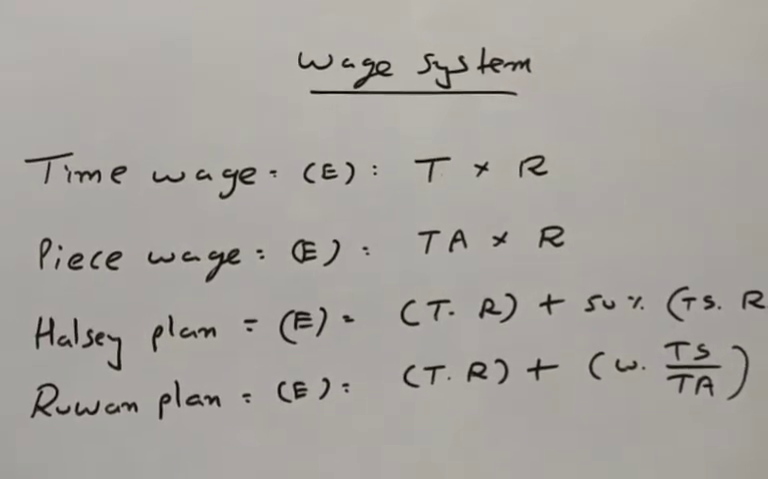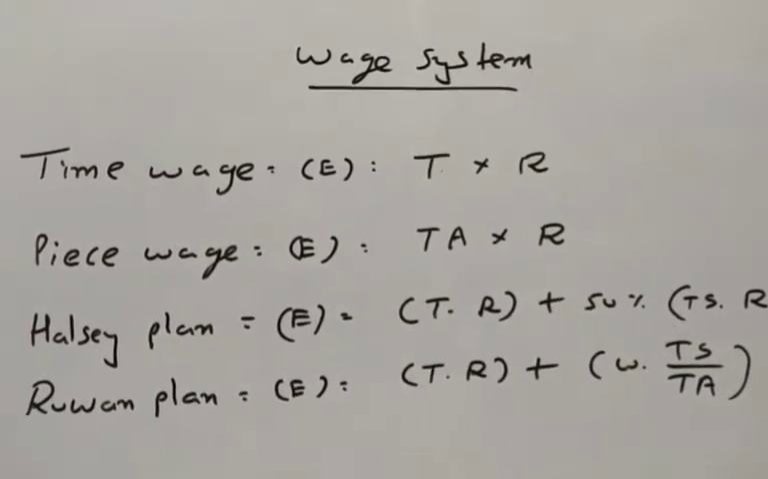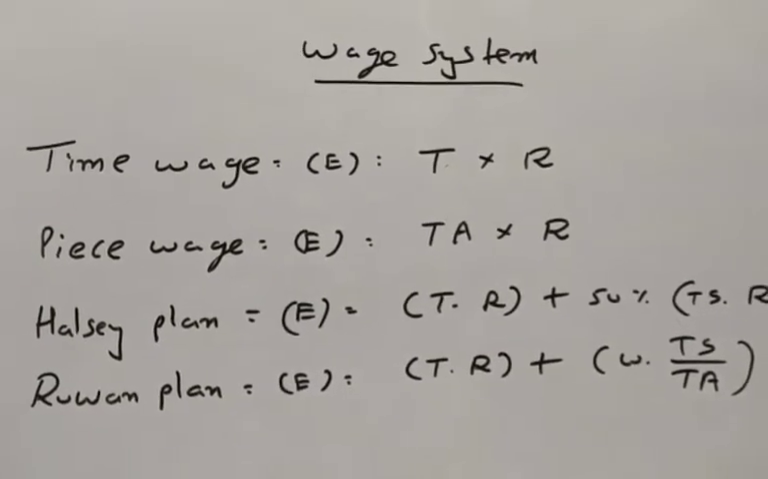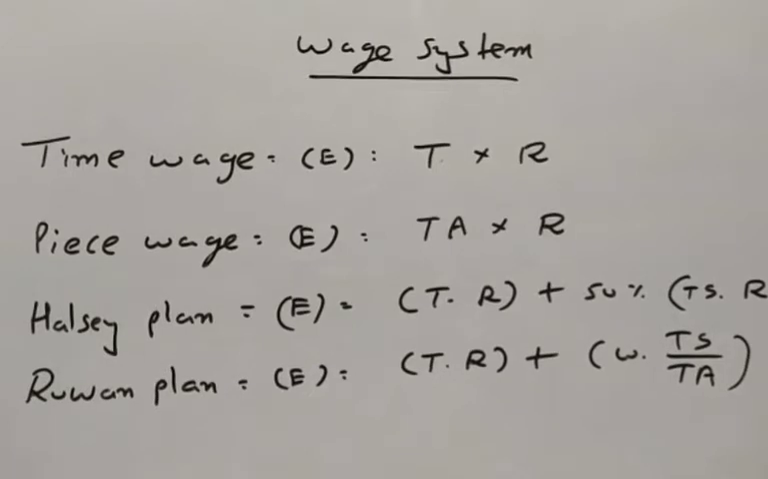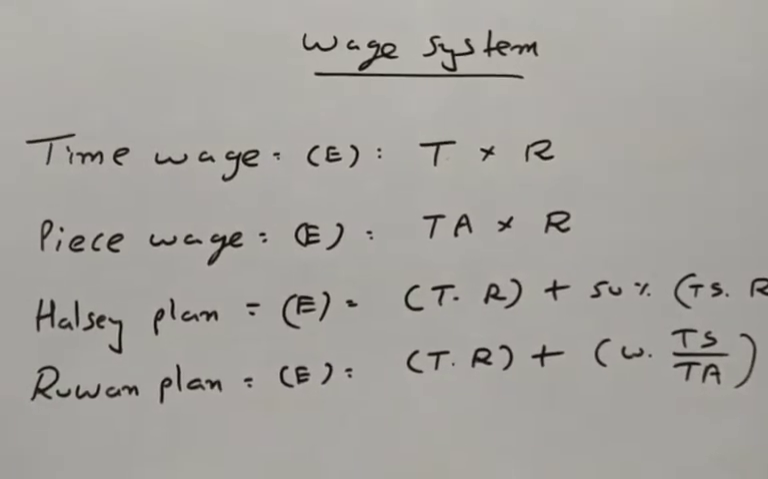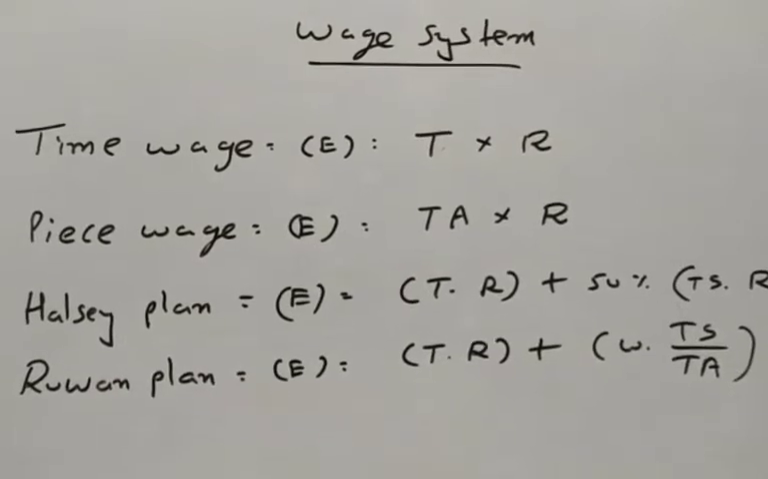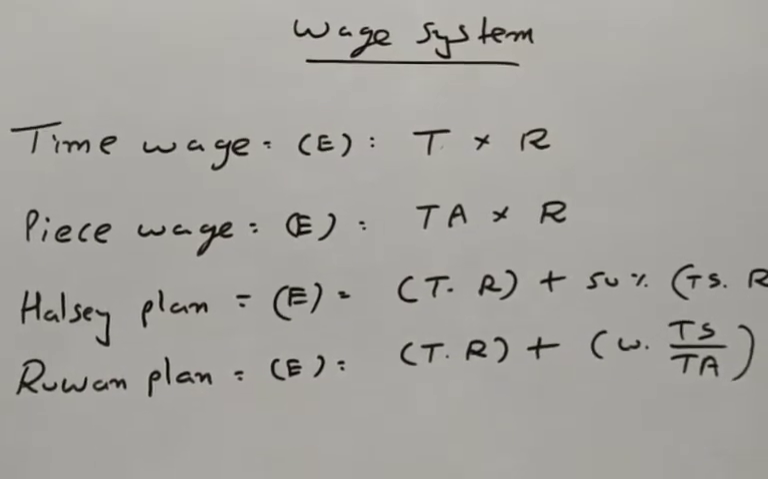Today we take another point of direct wages: the wage system in a factory. First is the time wage system. The formula is time taken into wage rate. Another one is the piece wage system: time allowed into wage rate.